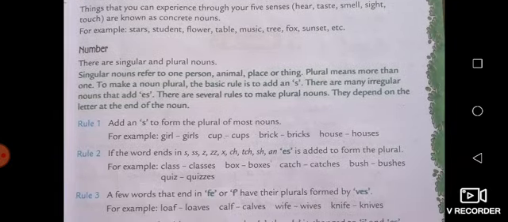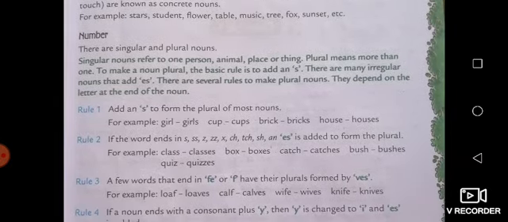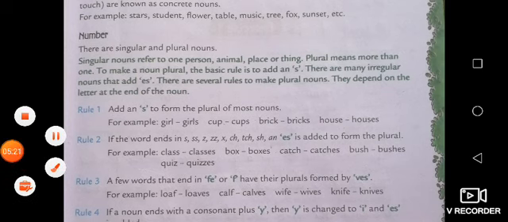The next is the number. There are two numbers of noun. First is singular and second is plural. When we talk about vachan in Hindi, there are two: एक वचन और बहुवचन. Like that in English, there are numbers. The first is the singular, the second one is the plural noun. A singular noun refers to one person, animal, place or thing, while plural means more than one.